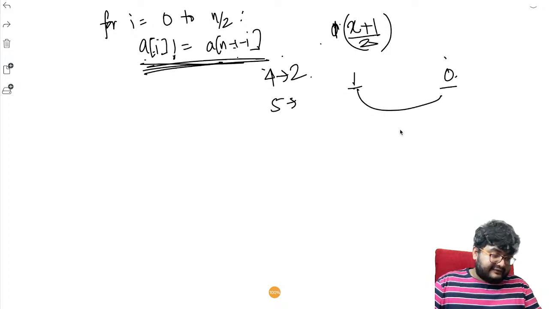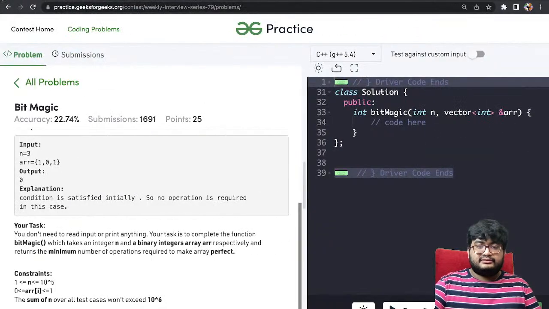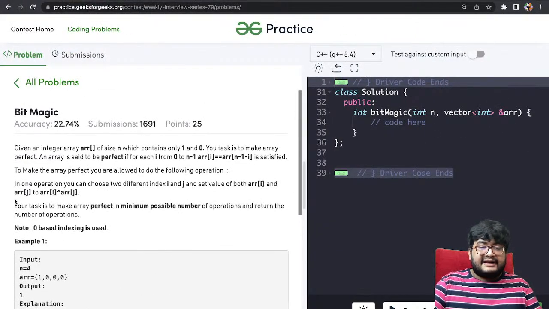But you're considering only the left one, how do we know about the second part? Bro, what is the question? What is the question? The question, what is the definition of mismatch? ARR i equals to ARR n minus 1 minus i. It has to be true, right?